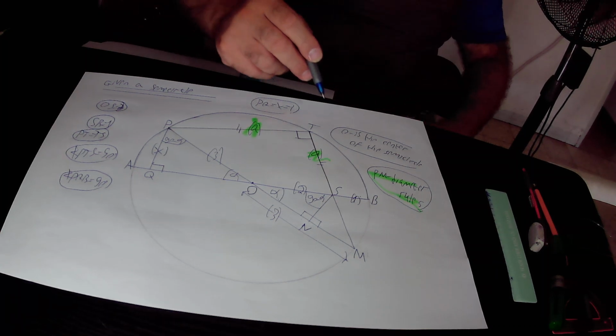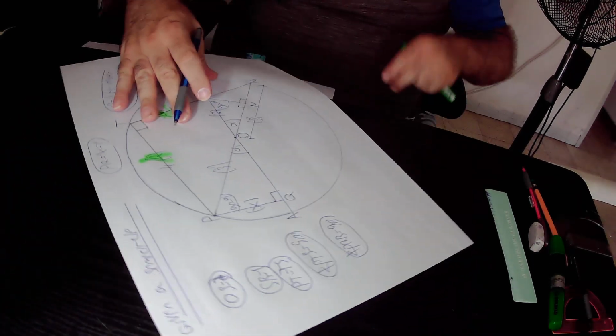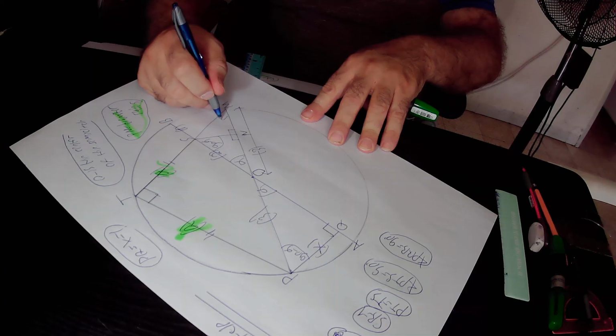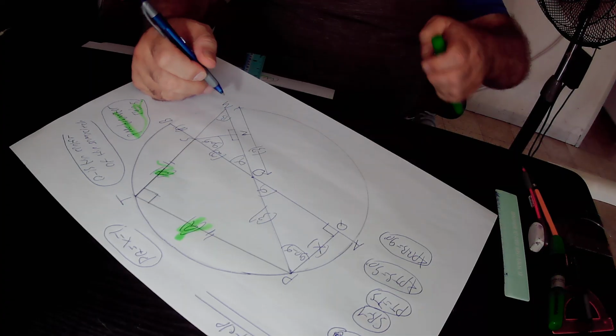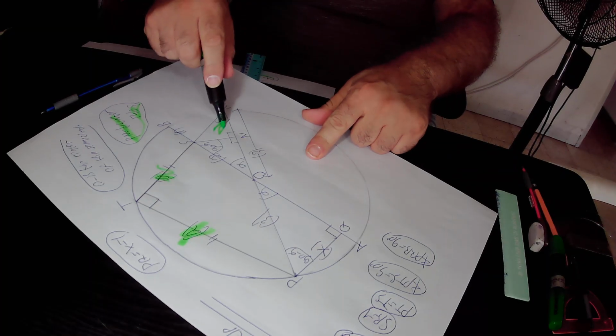In the next step, we define this angle as beta, and we will focus on this right green triangle, triangle SNM.